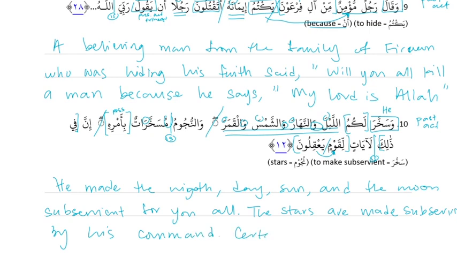Certainly. And then when we have the TLDR coming first, we do the rephrasing. So certainly there are signs in that. What would the literal translation be? Certainly in that are signs. And then the rephrasing: certainly there are signs in that for a nation. And then we know that Yaqilun is describing a qawm, so that understands.